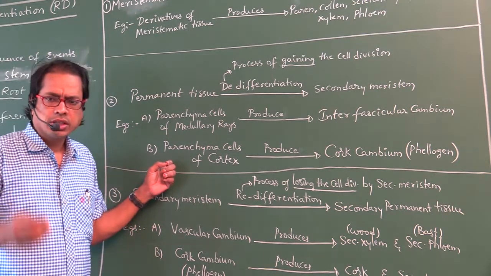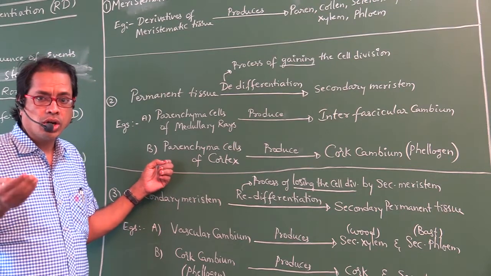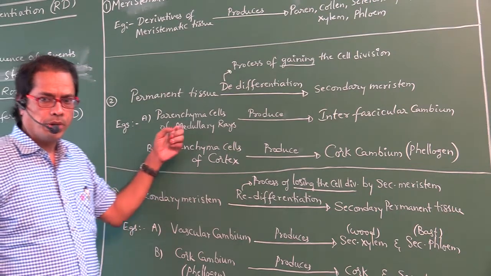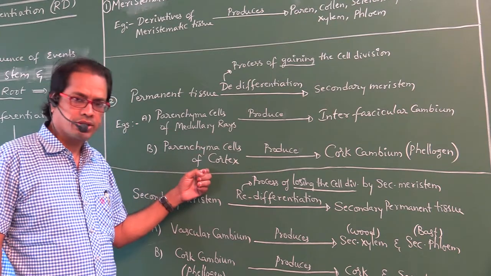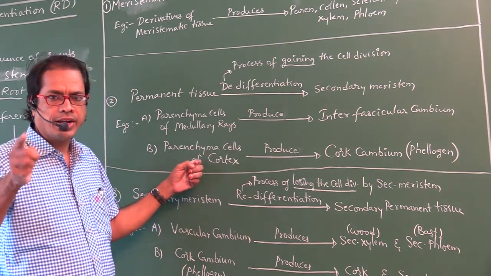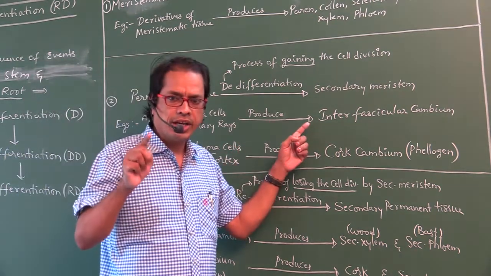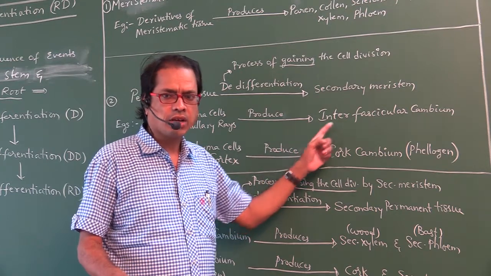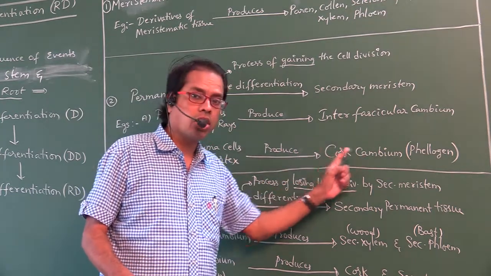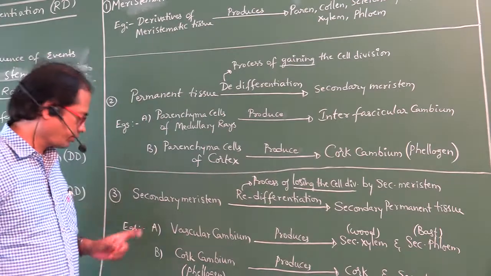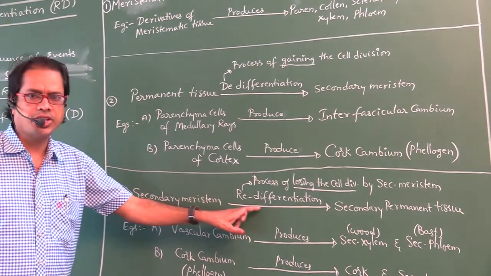So those are the tissues that undergo dedifferentiation, meaning medullary rays and cortex. Products of dedifferentiation means interfascicular cambium and cork cambium. Next, the third event, that is redifferentiation.